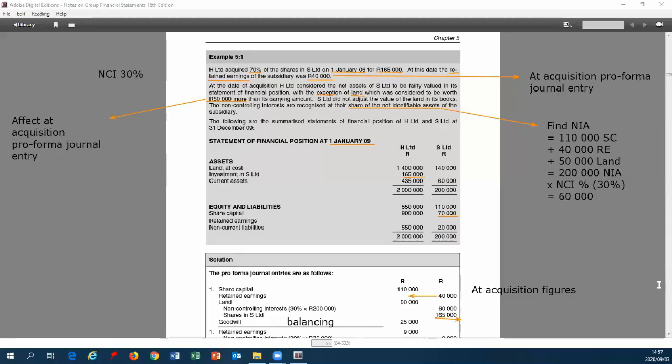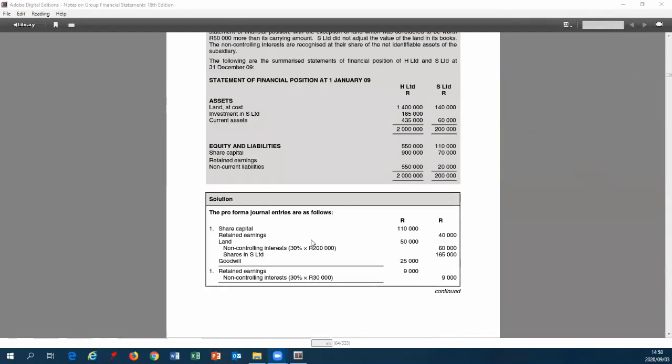Next year, when we are at 1 January 10, again, we are going to produce this exact same pro forma journal entry. Our next pro forma journal entry will change slightly though. Okay, so let's move downwards and have a look at this journal entry. This should be marked as number 2. This journal entry is now accounting for what we call since acquisition. Okay, and in this case, we're looking at profits.